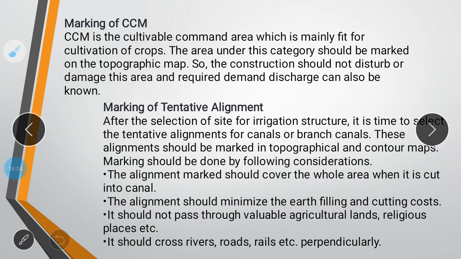Next is marking of tentative alignment. What is alignment? Alignment is choosing the right way where water will easily flow from upstream to downstream. So this alignment marking would cover the whole area where there is a cut in the canal. We have to consider everything. Alignment should minimize the earth filling and cutting cost. As we all know, alignment plays an important role. It also directly or indirectly affects the cost.